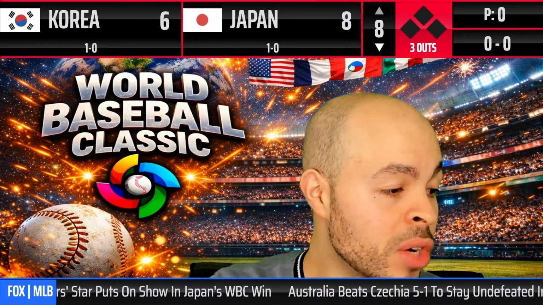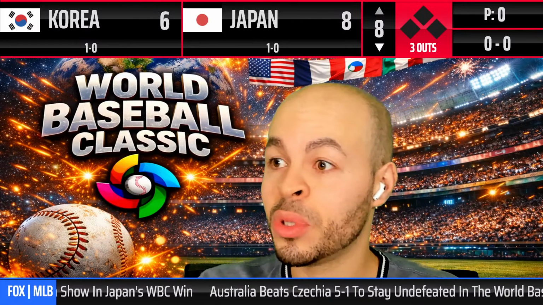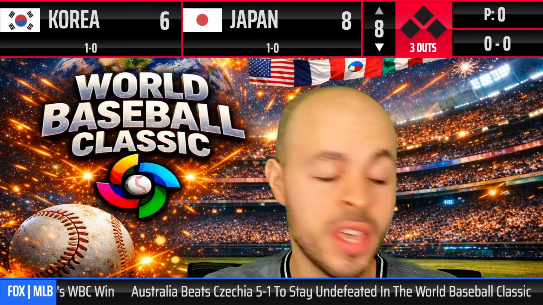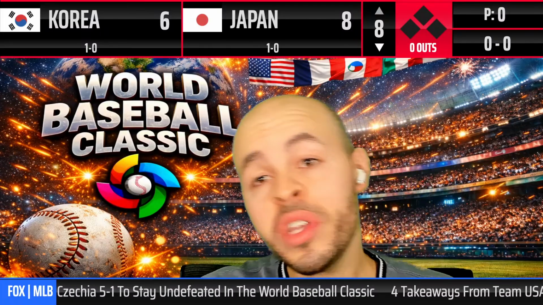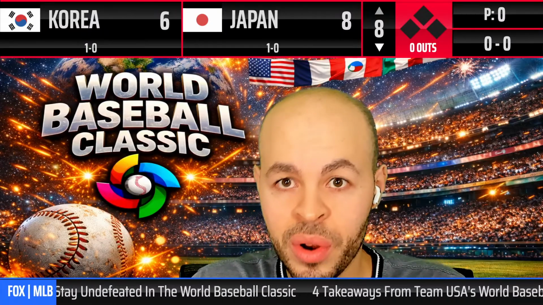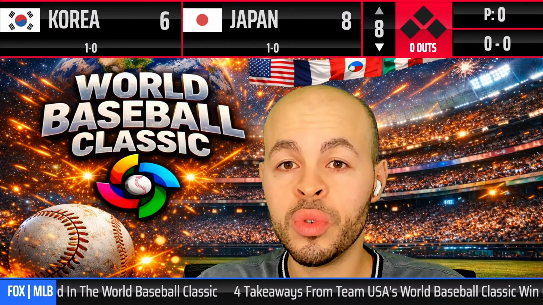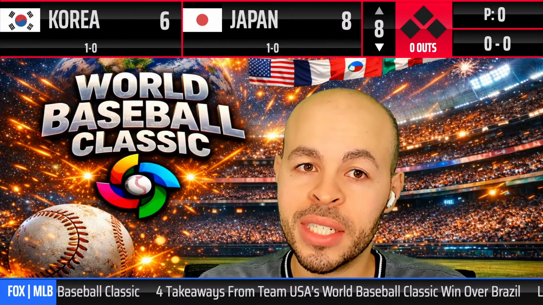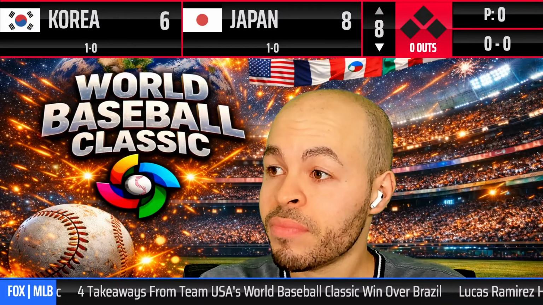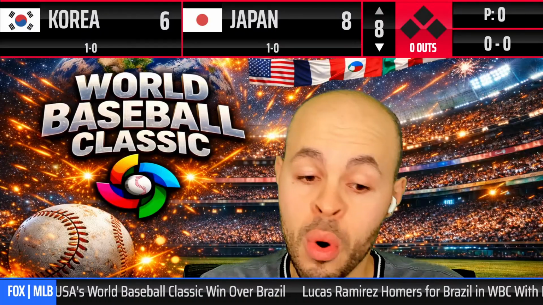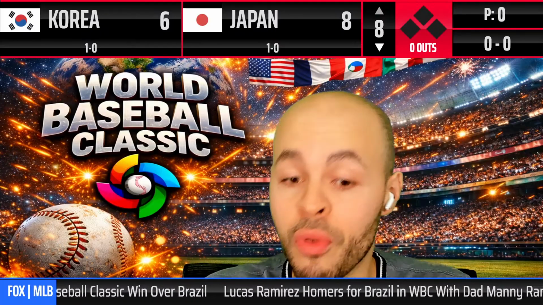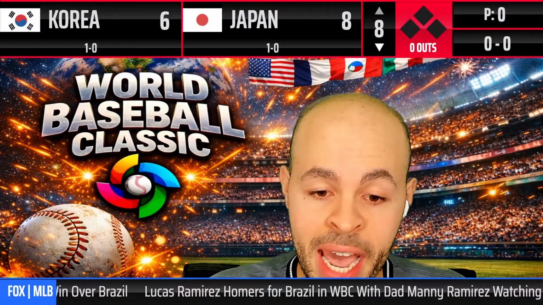Korea gets 1 run. We are going now to the bottom of the 8th inning, and it is a 2-run game. So Korea will have the top of the order next inning: 1, 2, 3. And Japan is up. Japan definitely is looking to get some more breathing room. Let's see what's gonna happen now.